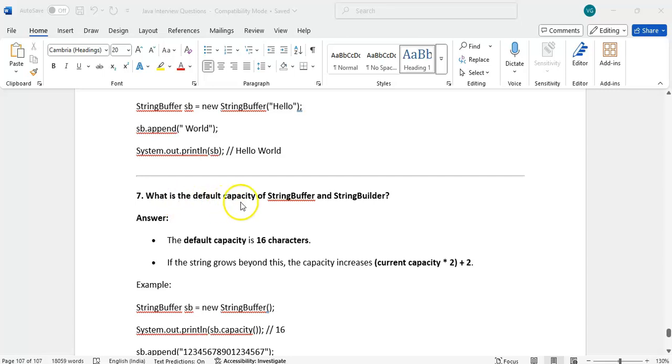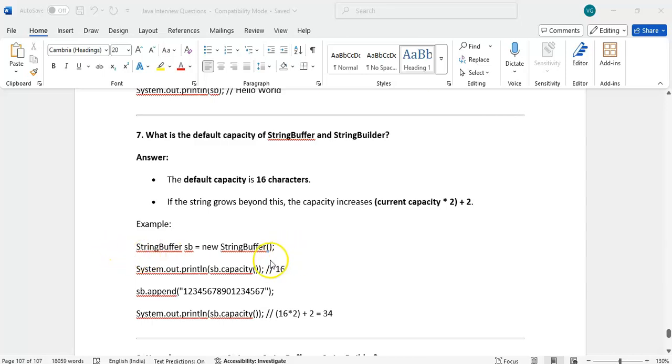Right. What is the default capacity of StringBuffer and StringBuilder? The default capacity is 16 characters. If the string grows beyond this, the capacity increases like current capacity into 2 plus 2. 16 into 2, 32 plus 2, 34.